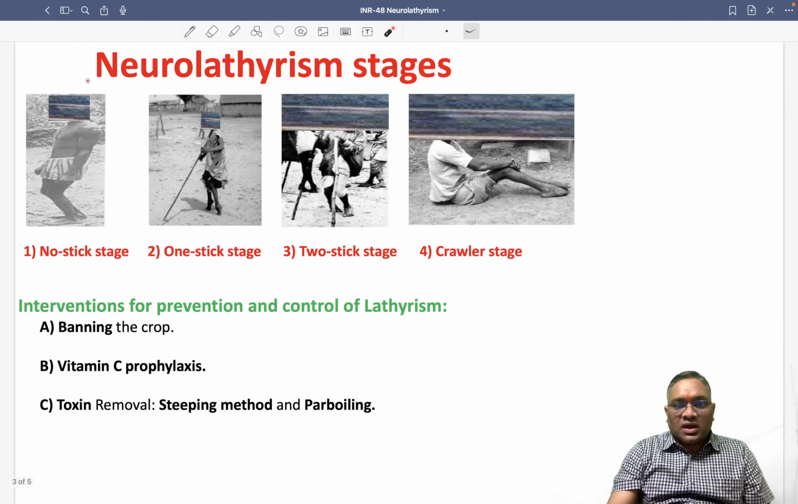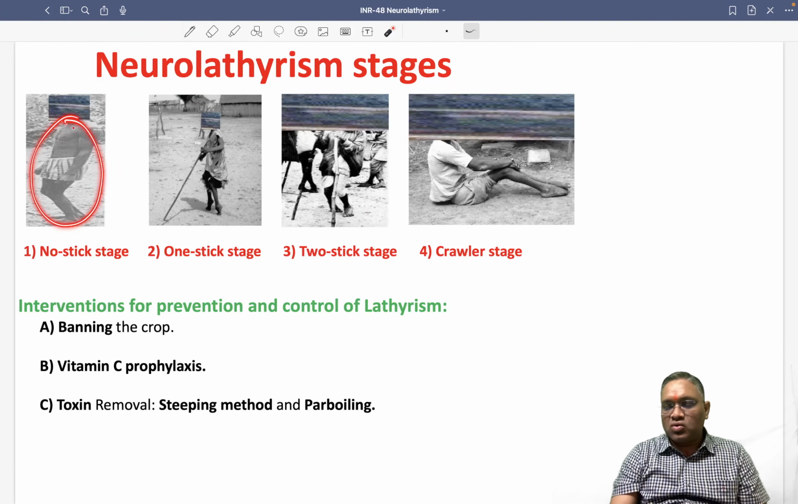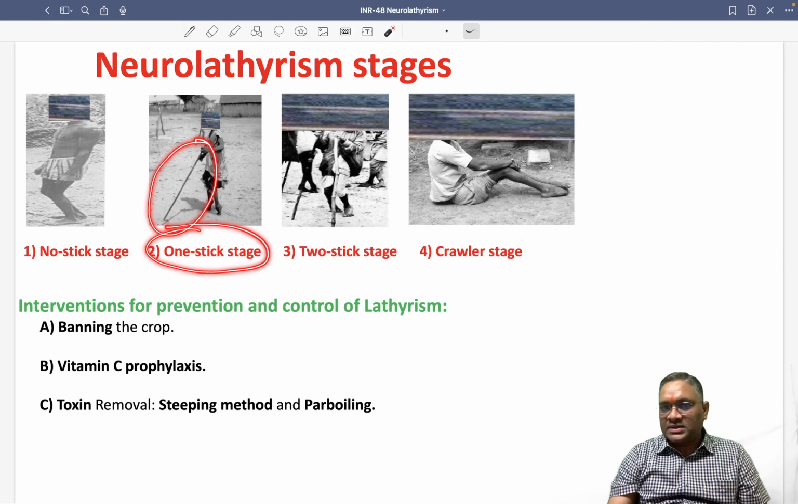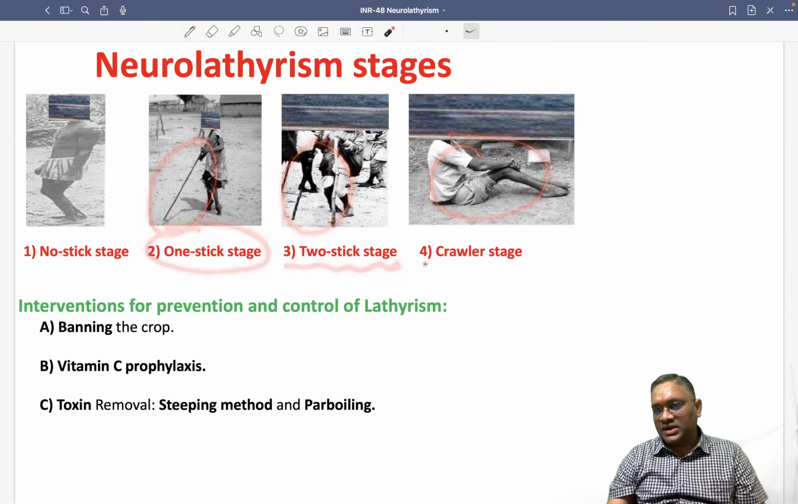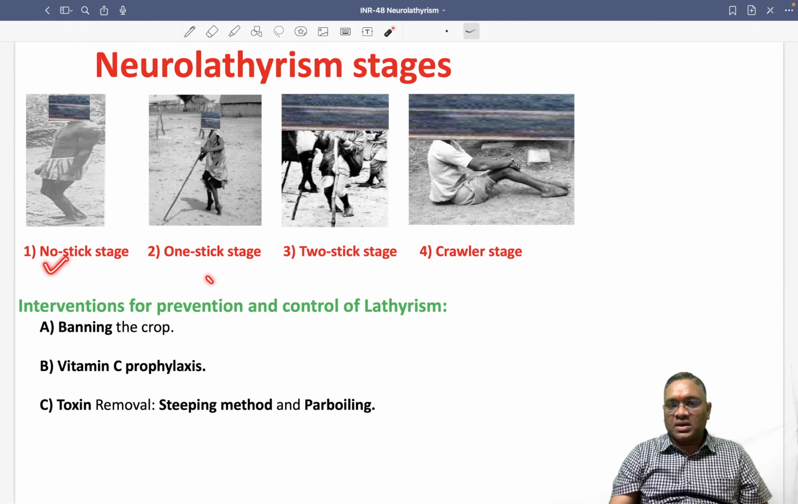What are the neurolathyrism stages? There are 4 stages. You can see there is no stick used by the patient here, so it is the no stick stage. Second, when they have one stick, this is called the one stick stage. Now you can see they are using 2 sticks, so it is the 2 stick stage. And the third one is the crawling stage. So this is the crawler stage. So these are the 4 stages: no stick, one stick, 2 stick, and crawler.